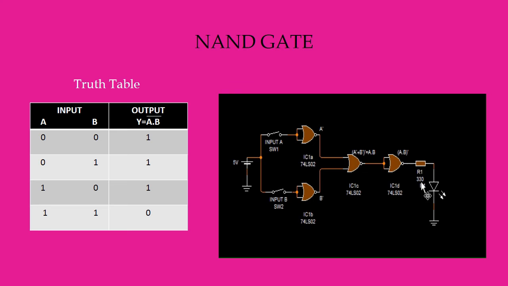From here we get the LED display or output display by using an LED. The positive potential of the LED is connected with this 330 ohm resistor and this output line. The 330 ohm resistor is connected to protect this device, and the negative potential of this LED display is connected with the ground potential. So this is the circuit design of a NAND gate by using NOR chip only.